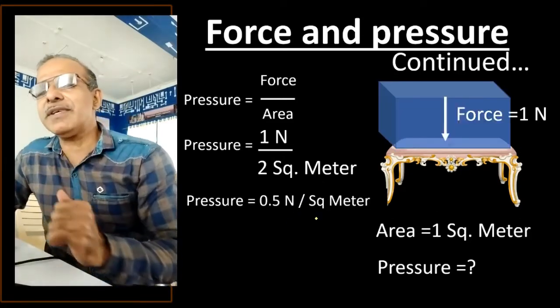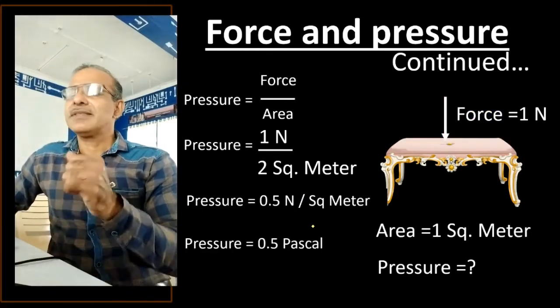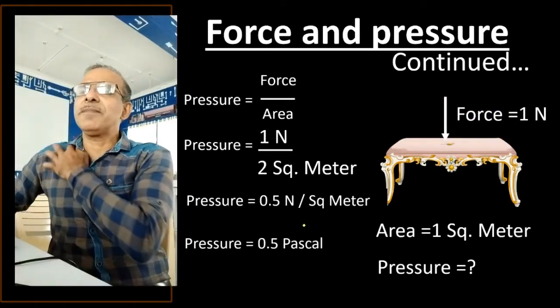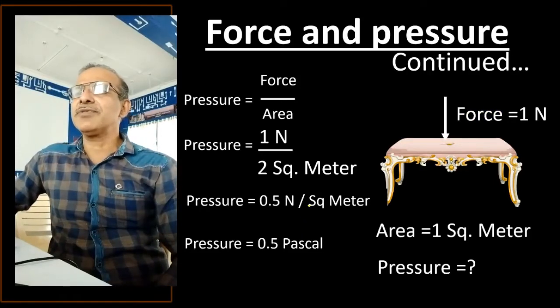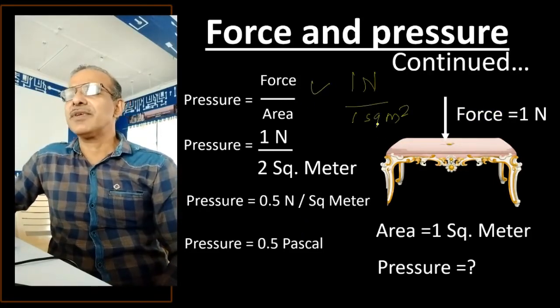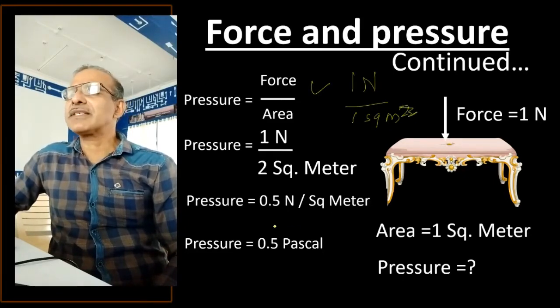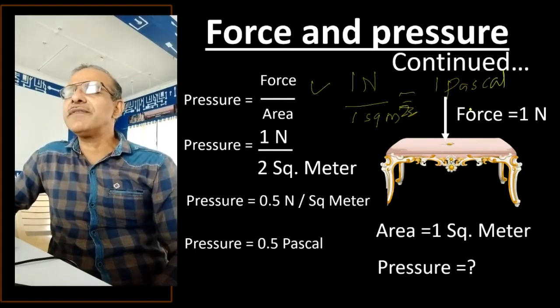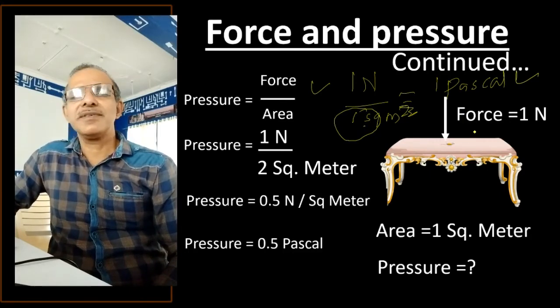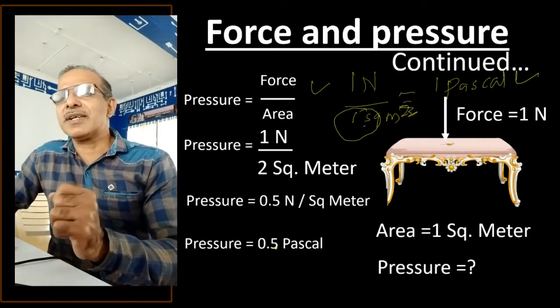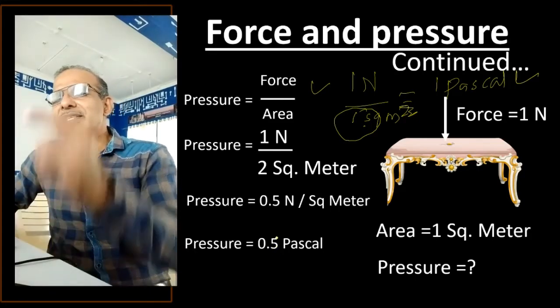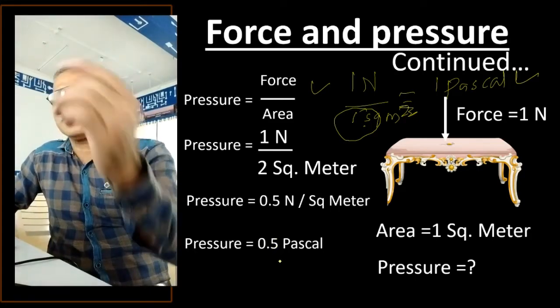Now just recall the previous example. In the previous example, we had taken this as 1 Newton and this as 1 square meter. And what was the value? 1 Pascal. But now what we have done? We have increased the area. And the moment you increase the area, the pressure reduced. Remember this point. More the area with the same force, the pressure becomes less.